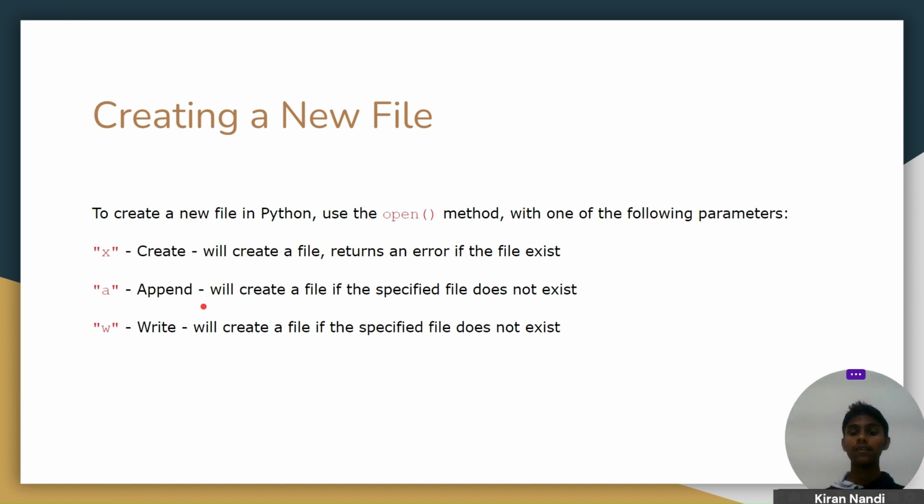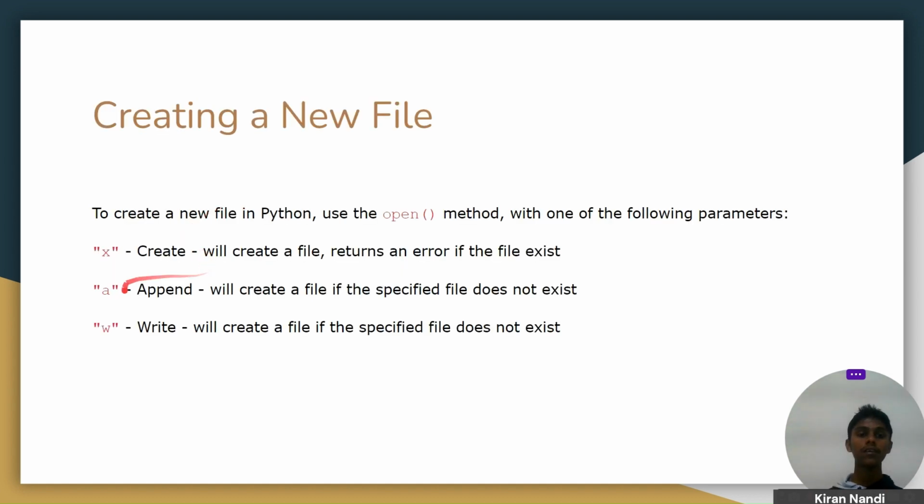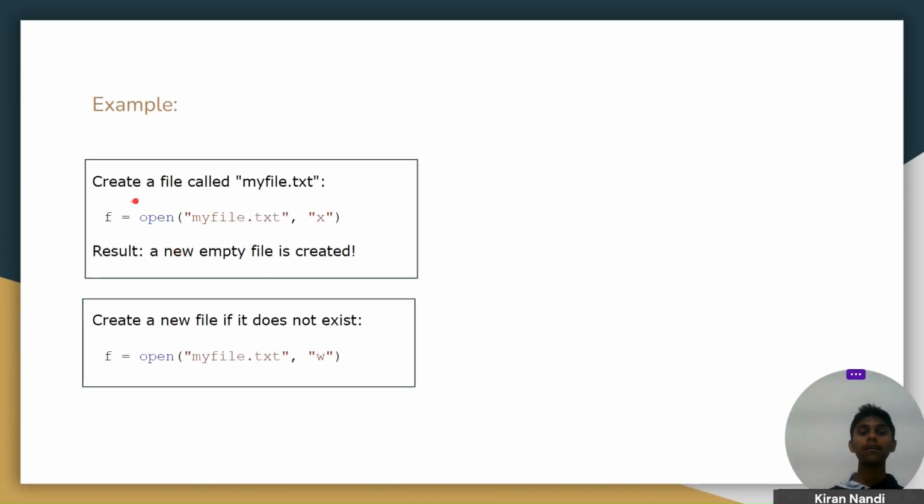If demo2.txt doesn't exist and we run this code, then Python will automatically create demo2.txt in the folder, and it will create a new file. It is similar for append and x. So here is the example for creating a new file. This is a simple syntax and it will create a new file.